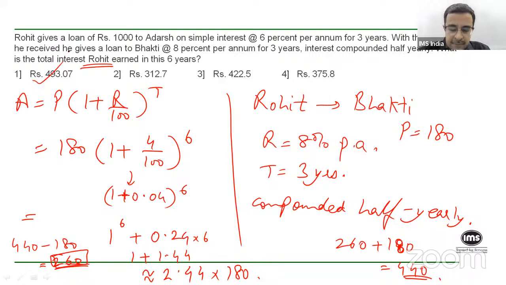All right. So if you notice here, what I've done is I've not got an exact value. If I have to calculate this, it will take obviously a lot of time. I probably will be still able to do it, but it will take a lot of time. So I try and approximate. The moment I come to 440 and see that the actual value will have to be more than 440, there is only one option which satisfies this, and that has to then be here. I hope that is clear.